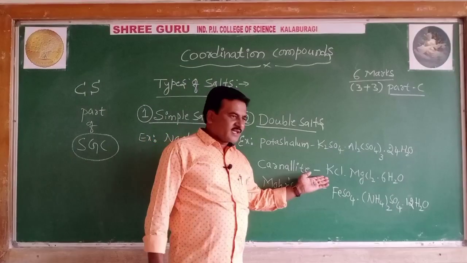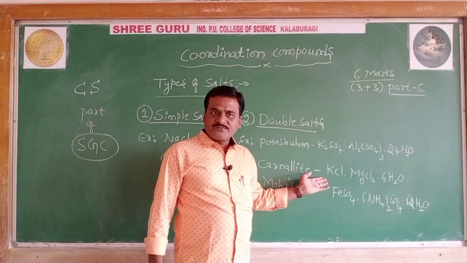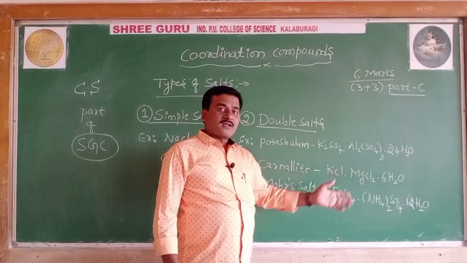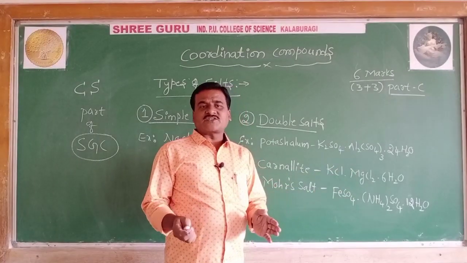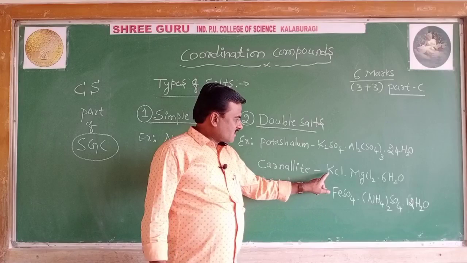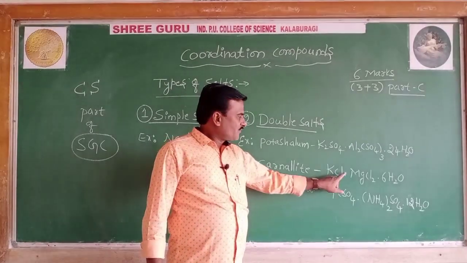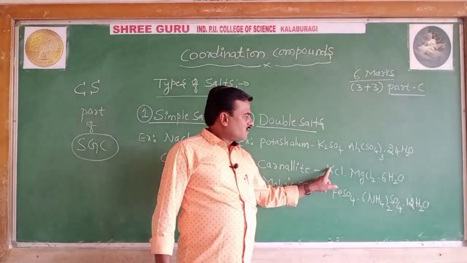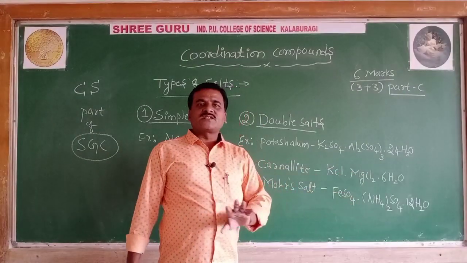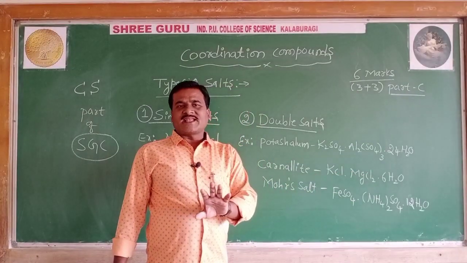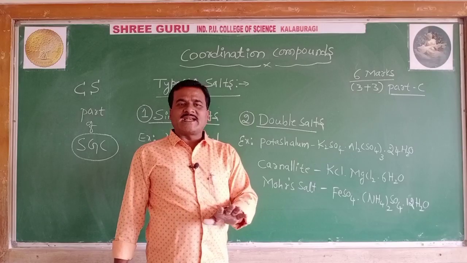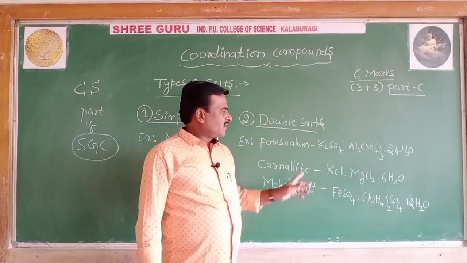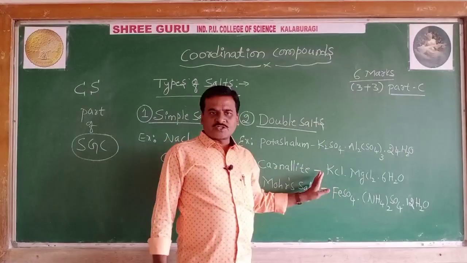Similarly, if I take carnallite in water, it dissociates, giving a test for the ions K plus, potassium ion, Mg2 plus ion, Cl minus ion. So these are salts which do not retain their identity; they lose their identity in their aqueous solutions.